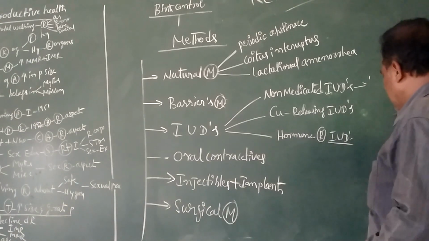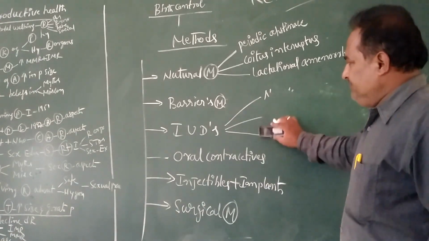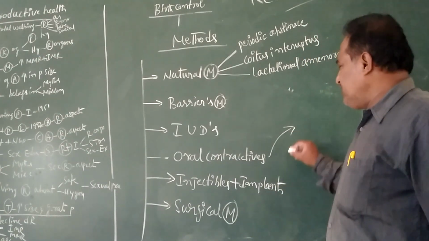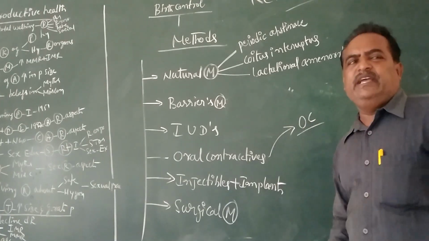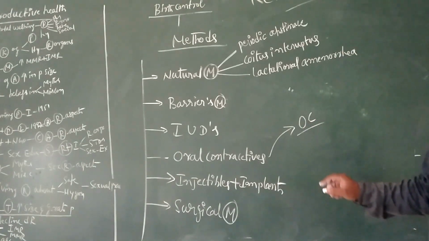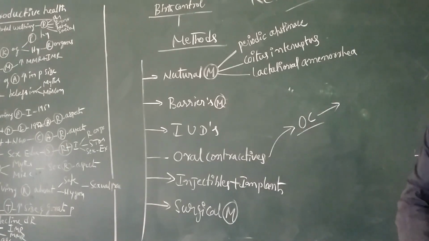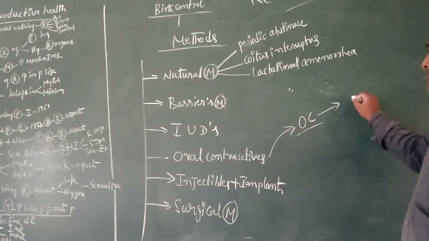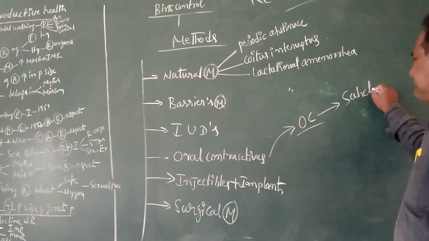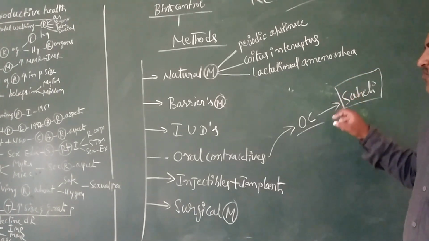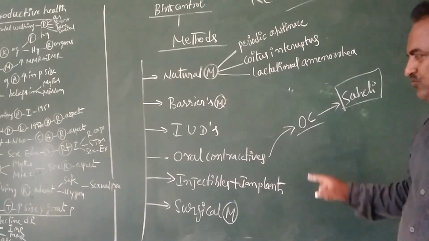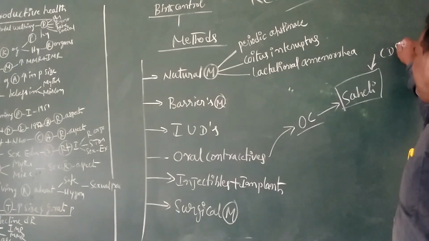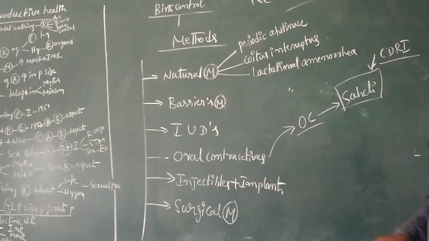Next one, oral contraceptive method, commonly called OC. One contraceptive recently introduced by the medical field is called Saheli. Saheli is a once-a-week oral pill introduced by CDRI at Lucknow.